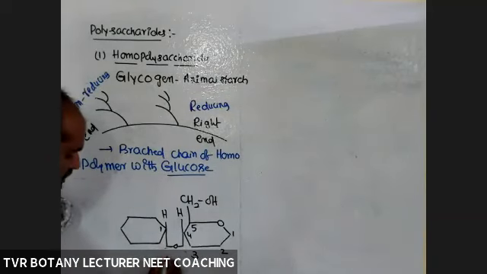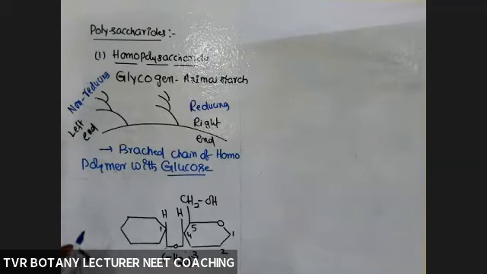So this is a glycosidic bond. In DNA and RNA, N-glycosidic bond. Here, what about the linkage? Here, the linkage is 1,4 glycosidic linkage. It was not given in your textbook.